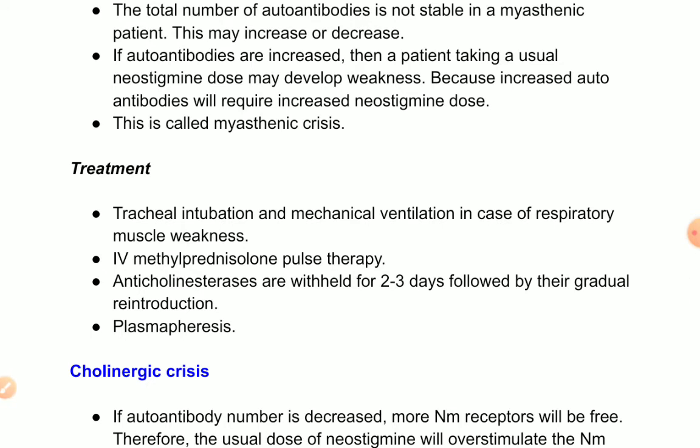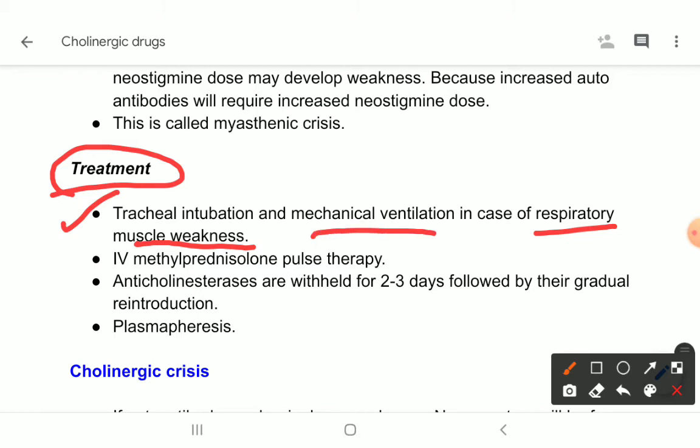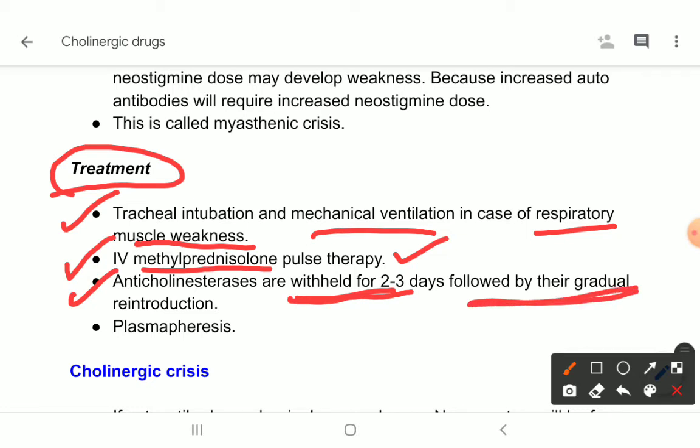Okay, now what are the treatment options? If there is respiratory muscle weakness, then we have to intubate. Okay, so tracheal intubation and mechanical ventilation may be needed. And IV methylprednisolone pulse therapy. IV methylprednisolone, this is a steroid, and this therapy is important. Then anticholinesterases are withheld for 2 to 3 days. That means neostigmine is withheld for 2 to 3 days, followed by their gradual reintroduction.